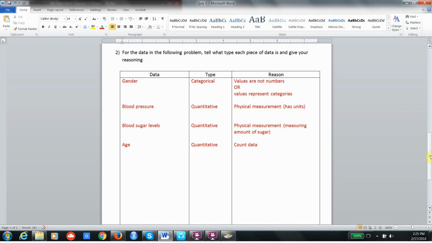For quantitative, we have blood pressure, blood sugar levels, and age. These are all quantitative. Blood pressure and blood sugar levels are quantitative because they're physical measurements. That's definitely obvious in the case of blood pressure. It may not be obvious in the case of blood sugar levels, but since they're using an instrument, we're going to assume that meant they did a physical measurement of how much sugar is in the person's system. And finally, age is quantitative because it's count data. We were not told that they were asked what age group they fell in, which would be categorical. And so we're going to go with count data, meaning it's quantitative.